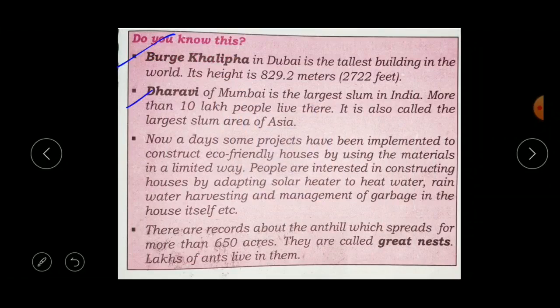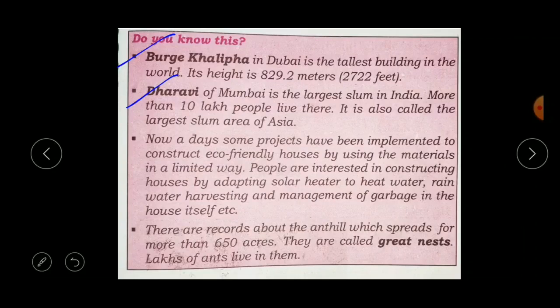The next point is Dharavi of Mumbai. Dharavi of Mumbai is the largest slum in India. More than 10 lakh people live there. It is also called the largest slum area of Asia.